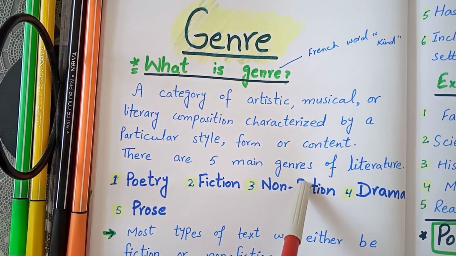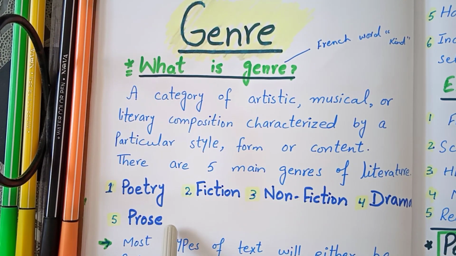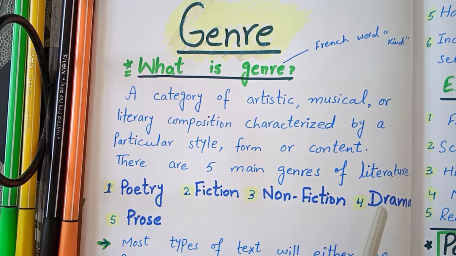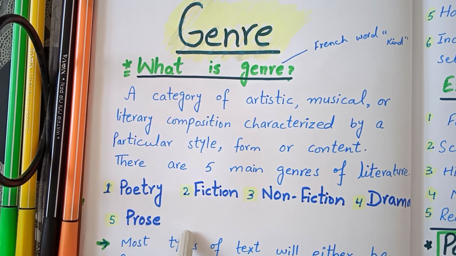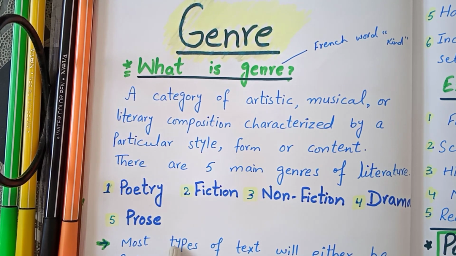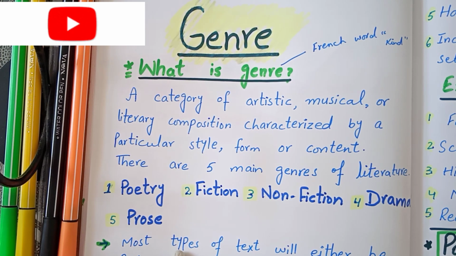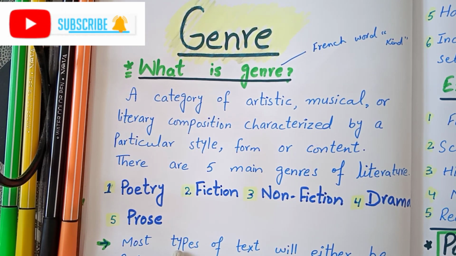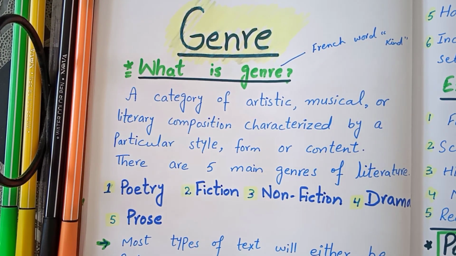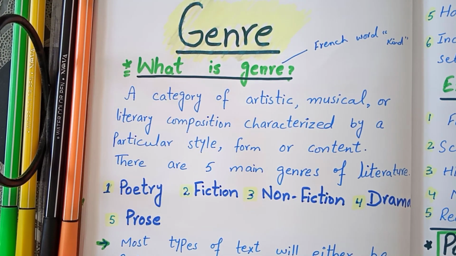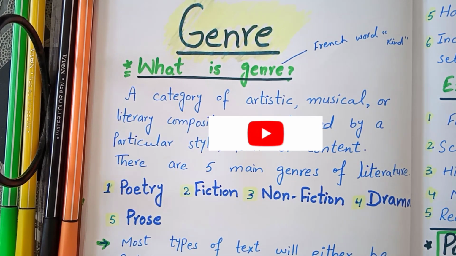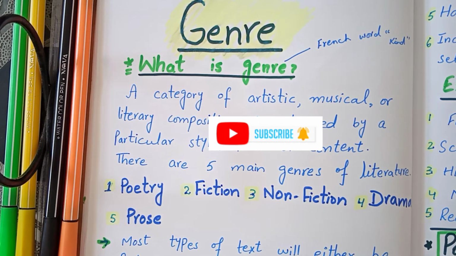There are 5 main genres of literature: poetry, fiction, non-fiction, drama, and prose. These are the 5 main genres of literature that the author or writer used in his literary work to show the style or form or content of their writing. Most types of text will either be fiction or non-fiction. Mostly writing includes fiction or non-fiction.